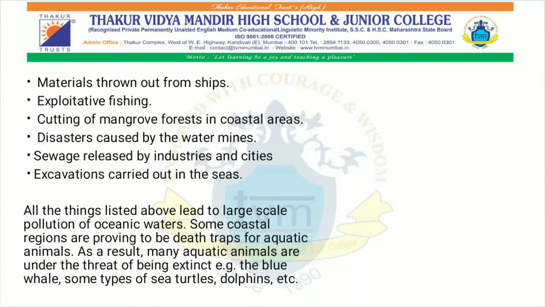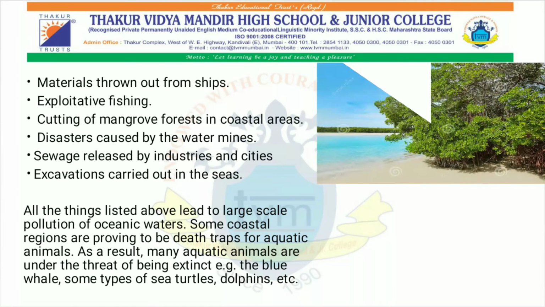Now materials thrown out from the ships, exploitative fishing, and cutting of mangrove forests in coastal areas are other problems related to ocean water. Now how do mangroves help us? They stop soil erosion. Cutting of mangrove forests in coastal areas is not good for the environment.